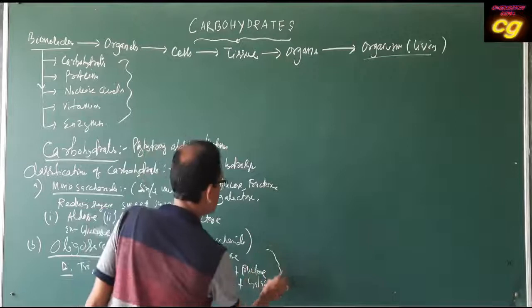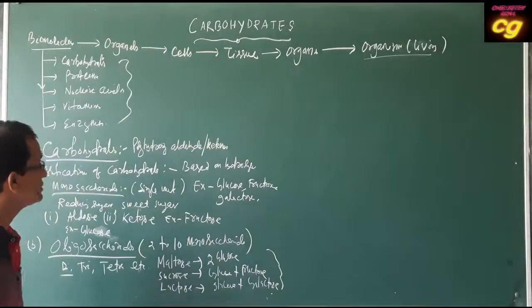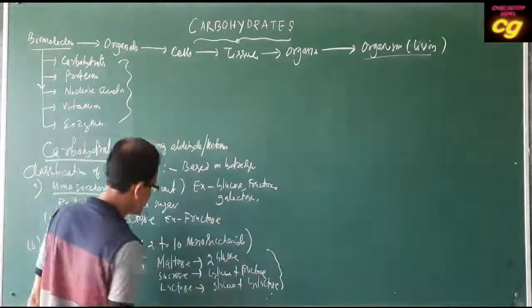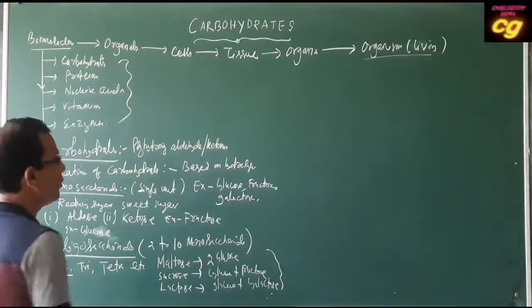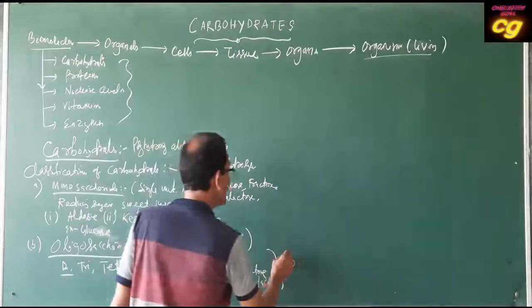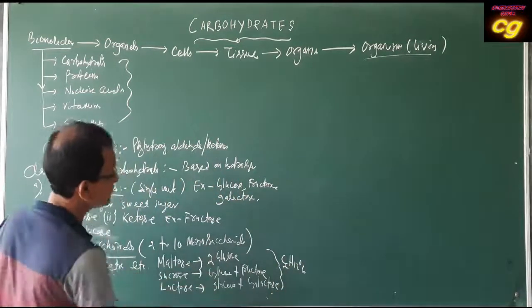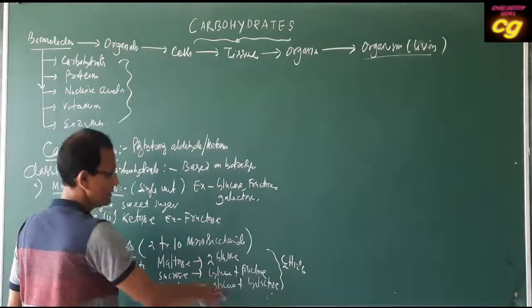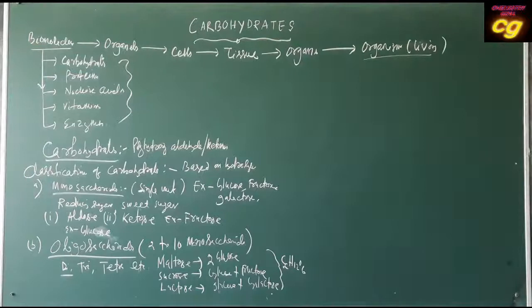So these are the important disaccharides. Maltose gives 2 molecules of glucose on hydrolysis. Sucrose gives glucose and fructose, and lactose gives glucose and galactose. These all have the same molecular formula, that is C6H12O6. For glucose, fructose and galactose, all having C6H12O6, only the structural arrangement is different.